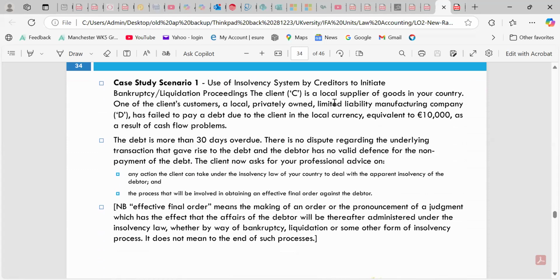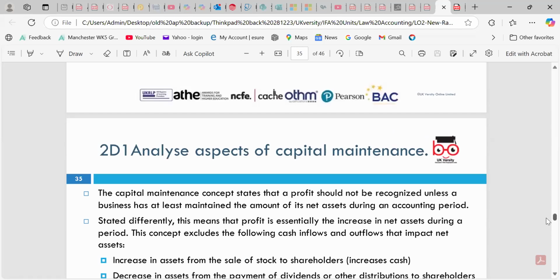We can embed those in our discussion when we do the merit criteria, if a debt is more than 30 days overdue and there is no dispute regarding the transactions undertaken. We can look at different scenarios in the light of the Insolvency Act 1986, and add a few examples according to the indicative content, which is absolutely fine to meet the criteria.